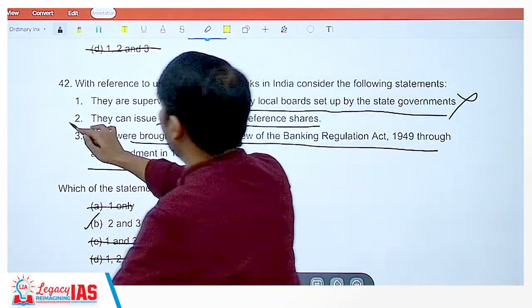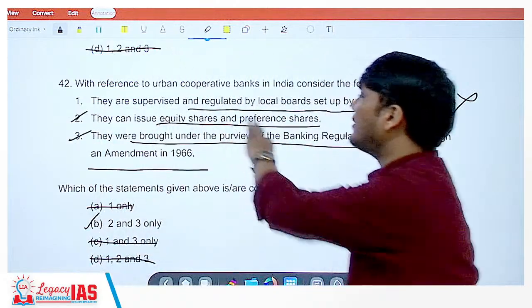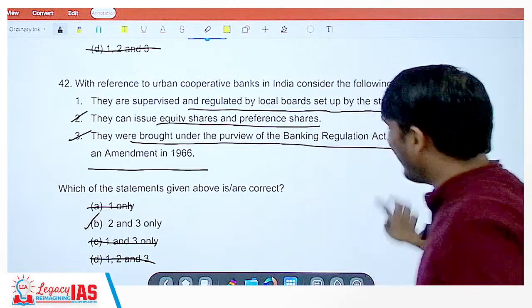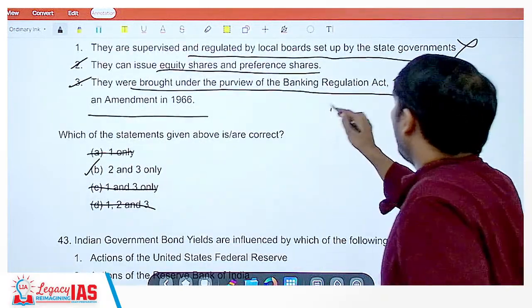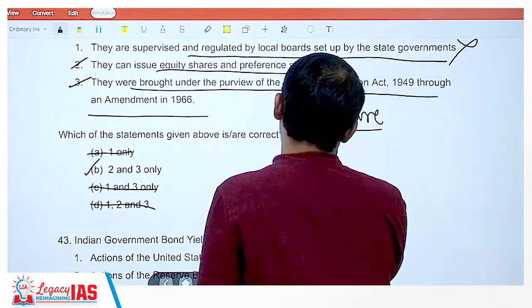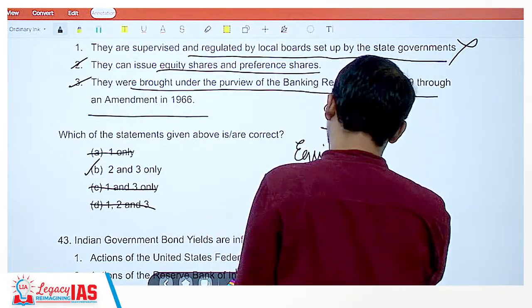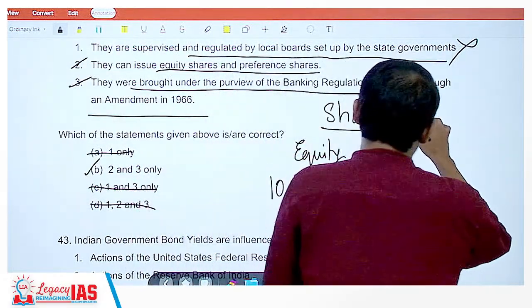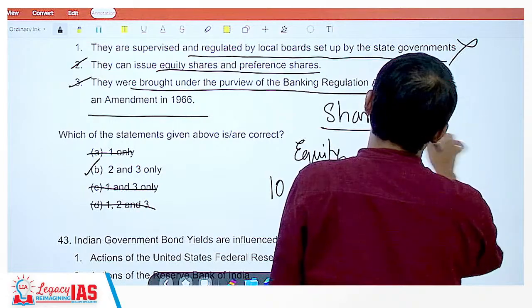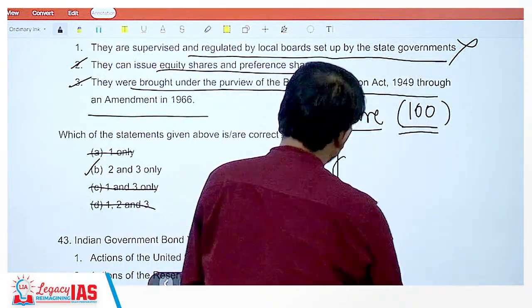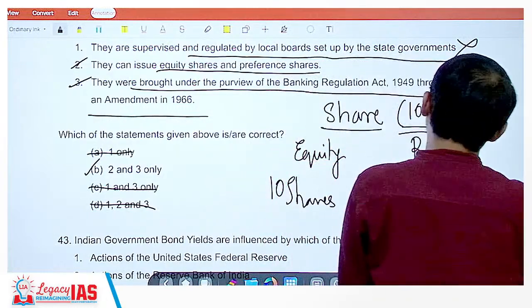That's correct. Now let me explain the equity share and the preference share. Preference share will also have equity, but what happens is, I have equity share, for example. Total share of a company, let's say, is 100. I have 10 shares. There is also a concept of preference share.